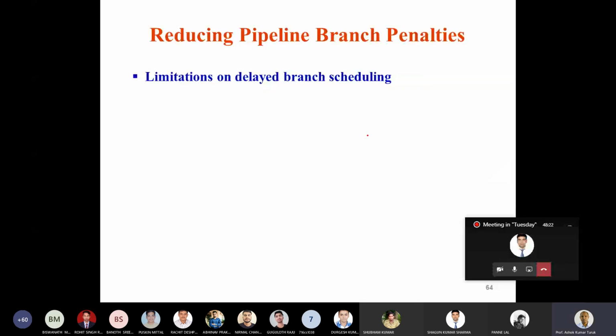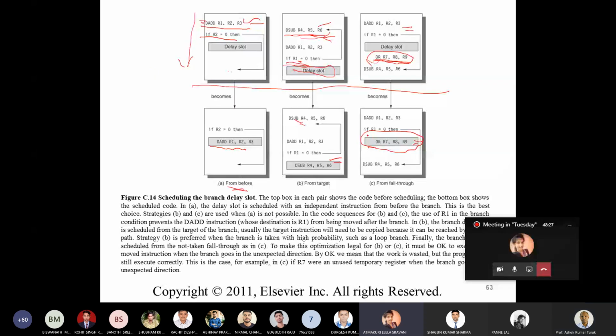Hello sir. Sir, normally the branch target is first executed and then the successor of the branch instruction is executed, na sir, without delayed branching. Okay. So what if something like R1 is written back in the branch target and which is used in the delayed branch? So what value will R1 take?